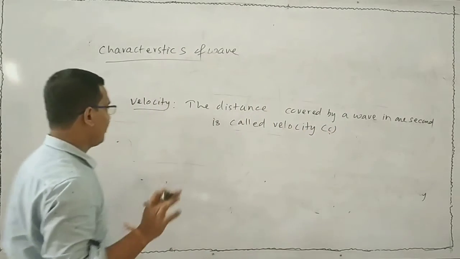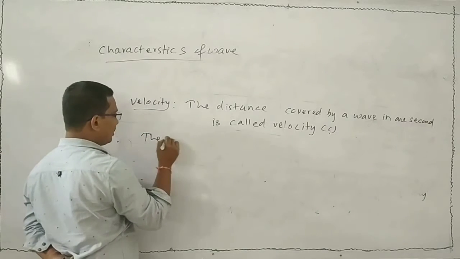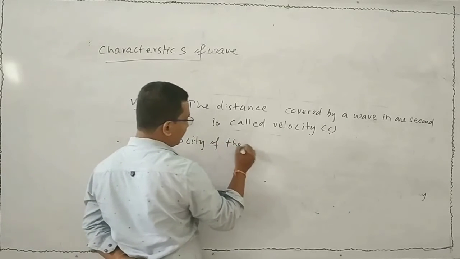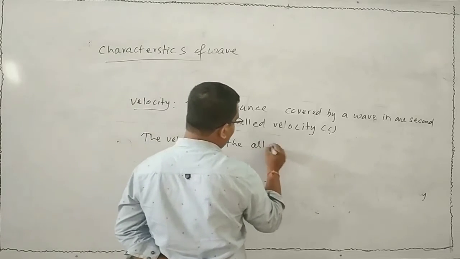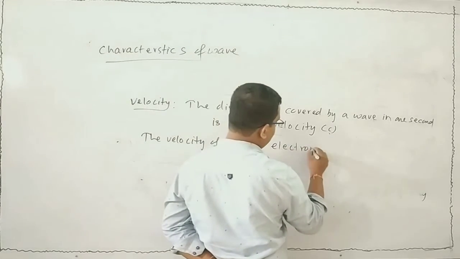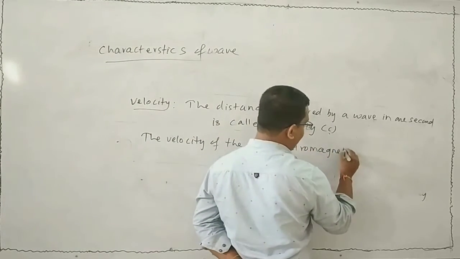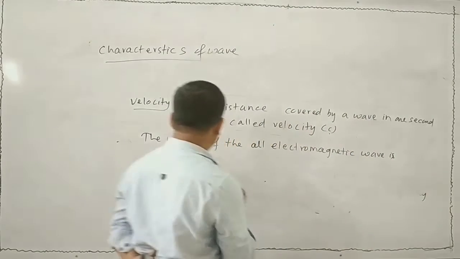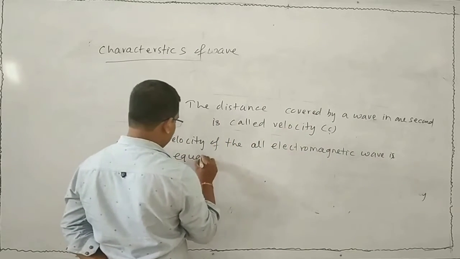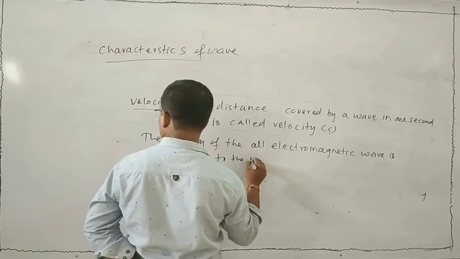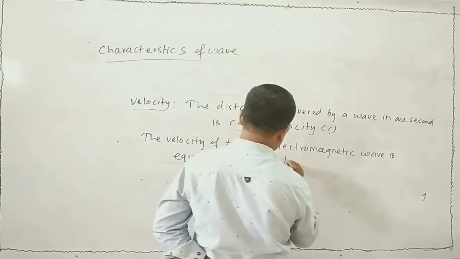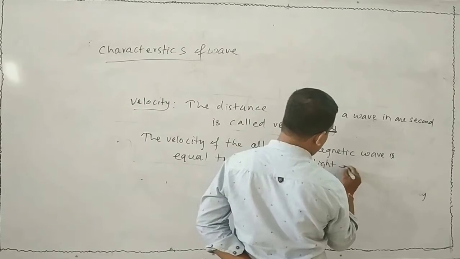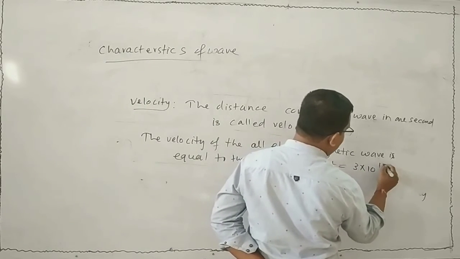Remember one point: the velocity of all electromagnetic waves is equal to the velocity of light, that is 3 into 10 to the 10 centimeter per second.